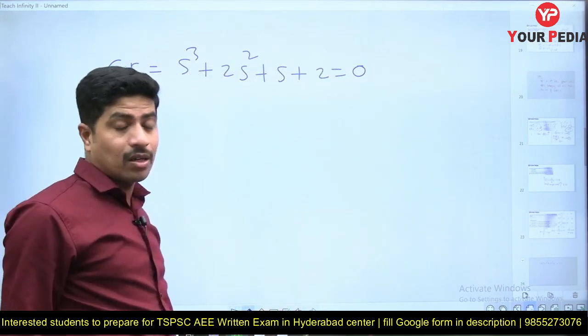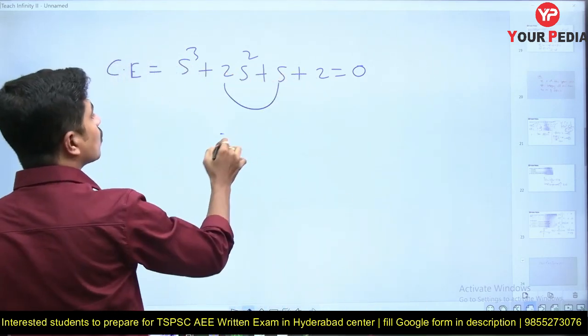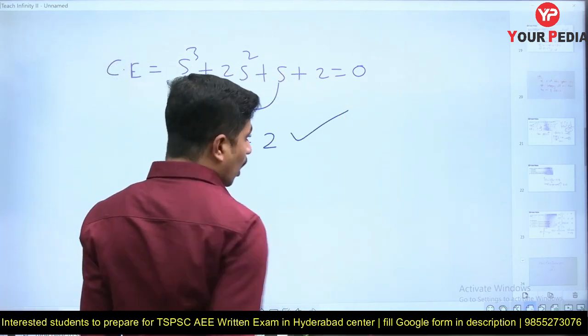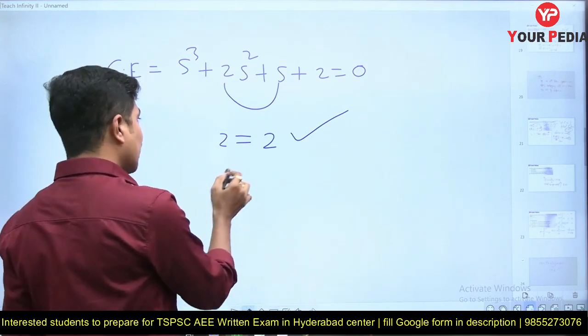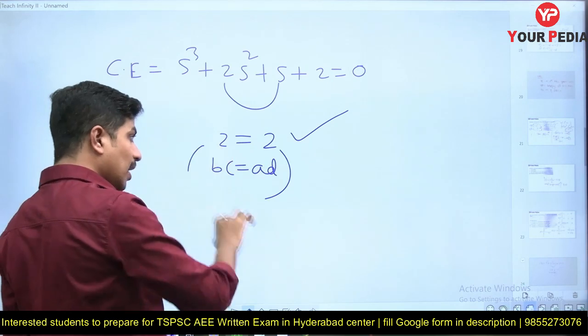What is the condition for a third order system to be marginally stable? BC is equal to AD. Check. BC is 2, AD is 2. What is the oscillation frequency? If BC is equal to AD, then a third order system is said to be marginally stable.